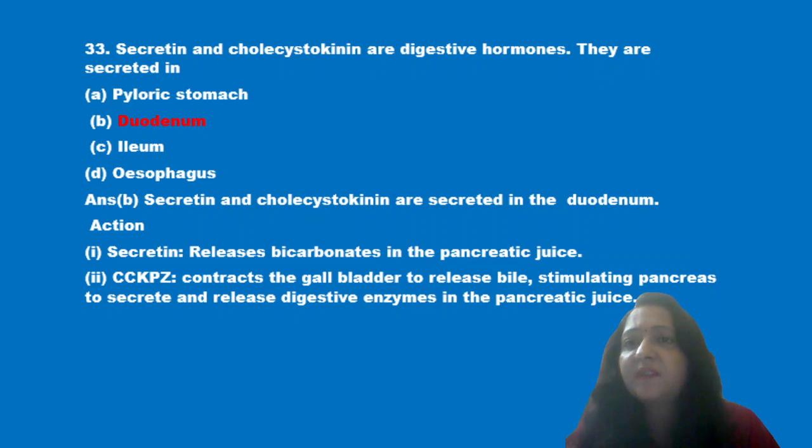Next question is, secretin and cholecystokinin are digestive hormones. They are secreted in pyloric stomach, duodenum, ileum or esophagus. Now we know secretin and cholecystokinin are secreted in duodenum. Secretin releases the bicarbonate in the pancreatic juice, and cholecystokinin contracts the gallbladder to release bile and it stimulates the pancreas to secrete digestive enzymes in the pancreatic juice. So option B is the correct answer, that is duodenum.